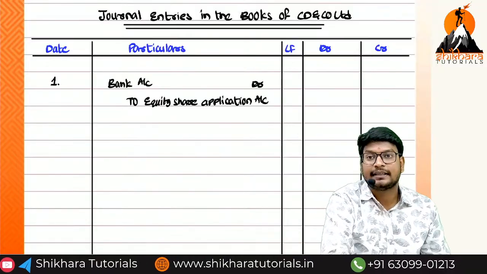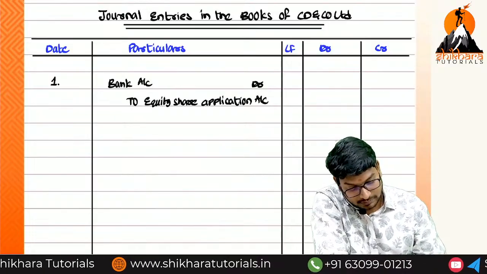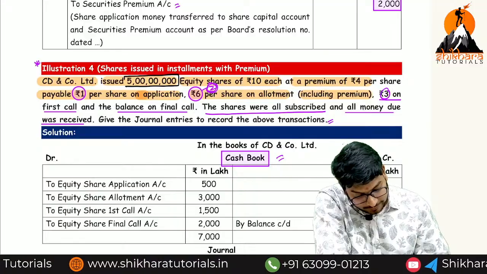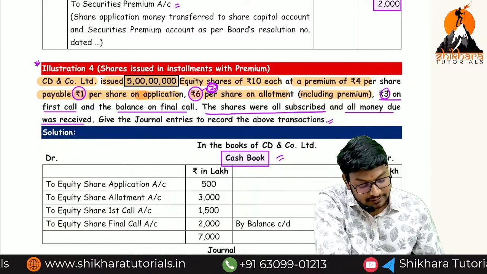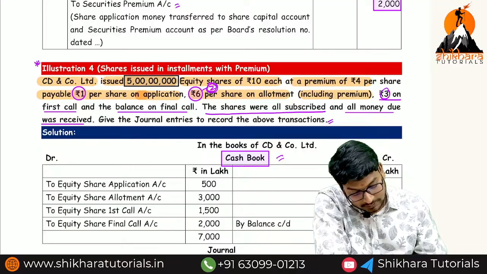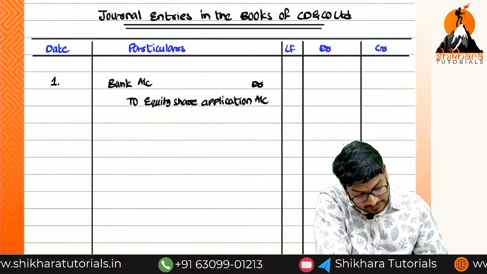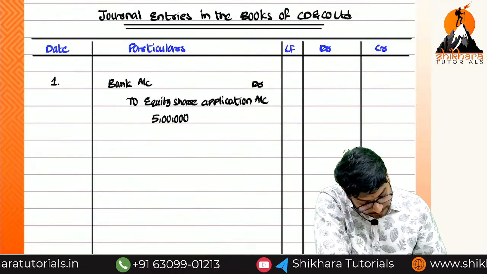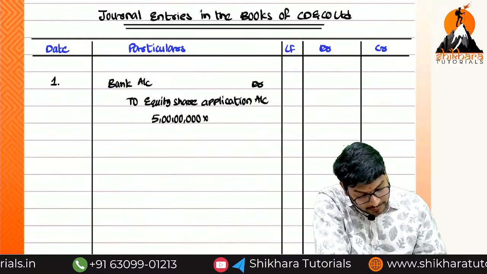Can you say the calculation? How many shares have we received? 5 crores. There is no oversubscription. 5 crores we have received at the rate of how much? 1 rupee. So what is the calculation? 5 crores into 1 rupee.